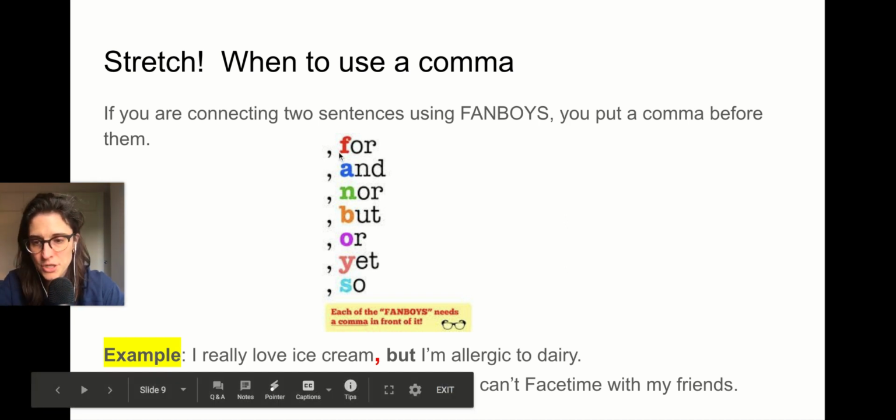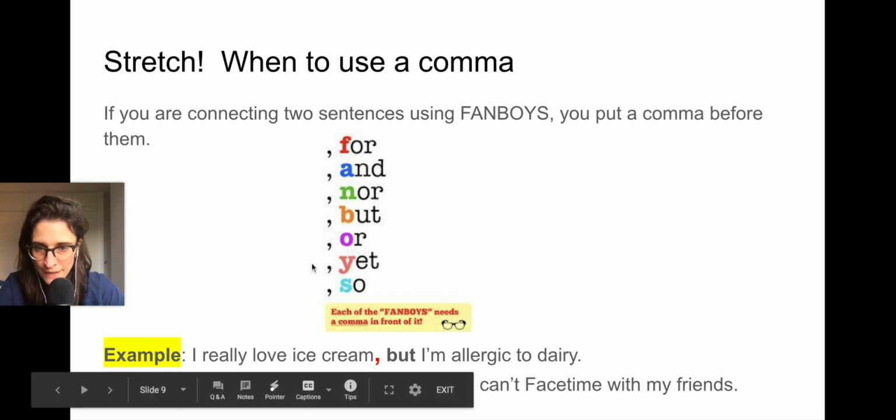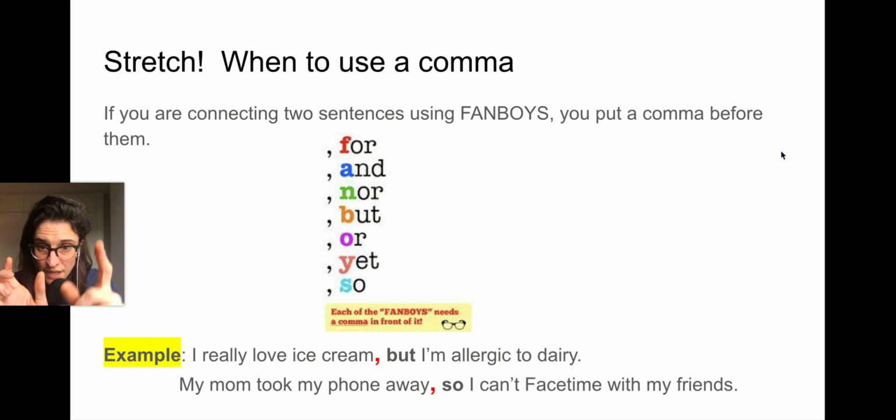Okay. Now this is a stretch. If you are new to conjunctions, if run-ons are a challenge for you, let's take it one thing at a time, right? If we can just get those run-ons fixed, but commas are the things that go before these words, right? They're like helpers. They're helpers. Okay. So if you're connecting two ideas using for, and, nor, but, or, yet, so, fanboys, and being the most common one, you put a comma before it. Notice these commas here.